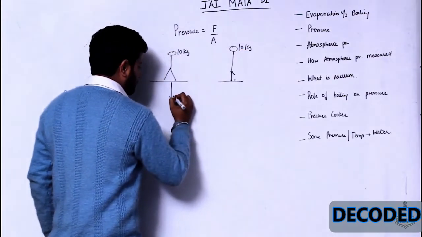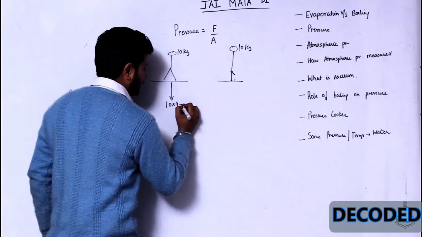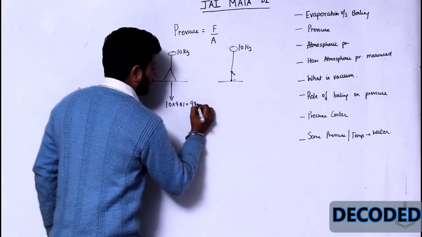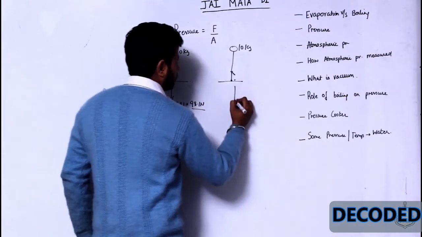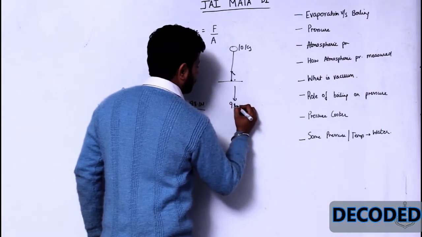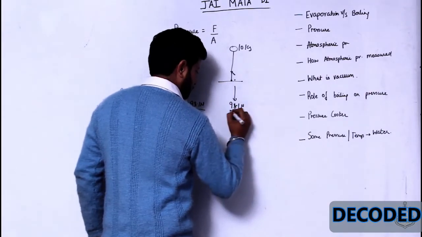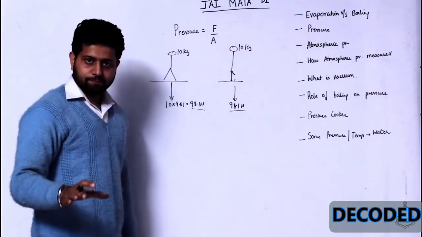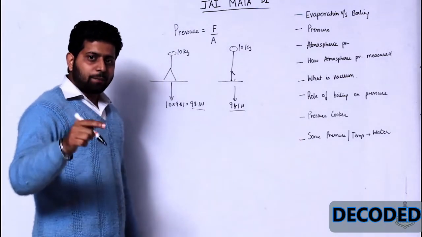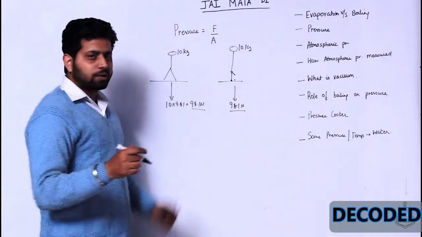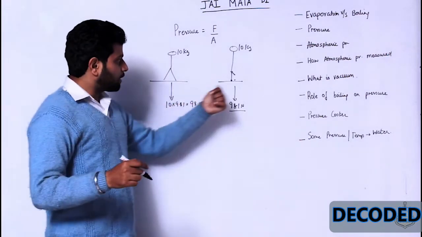So force acting downwards is 10 into 9.81, that is his weight. 98.1 newtons downwards. Over here also 98.1 newton. Force is acting downwards, which is the weight, right? But what is the pressure being exerted out here? Is it more over here or more over here?